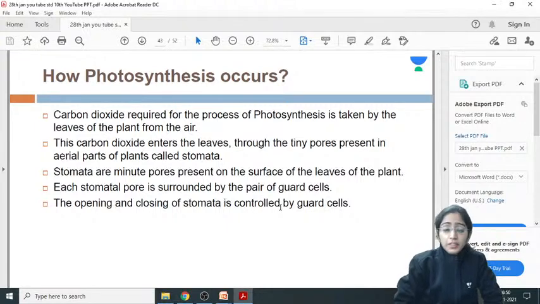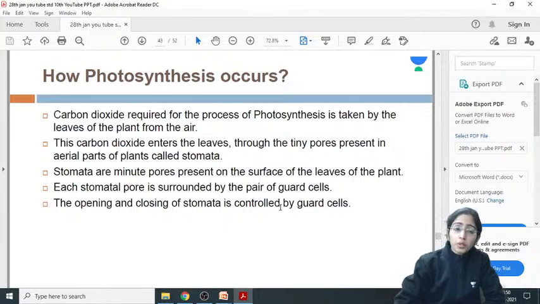Now, how does photosynthesis occur? Carbon dioxide required for the process of photosynthesis is taken in. First, the inorganic raw materials, CO2 and water. From where is CO2 taken? From the atmosphere, from the air. Now, how does it enter? The CO2 enters the leaf through tiny pores present in the aerial part of the plant, known as the stomata. Stomata are minute pores present on the surface of the leaf.